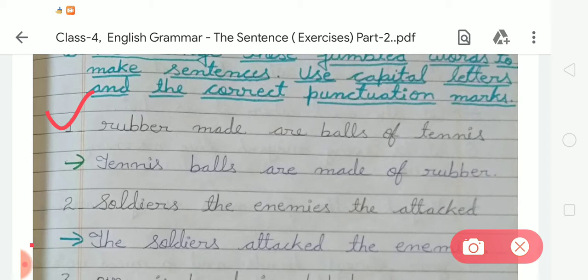Firstly we have to write tennis, and we have to use a capital letter, because the first letter begins with a capital letter. So: Tennis balls are made of rubber. Like this we have to arrange the given jumbled words. Firstly tennis, second balls, third are, fourth made, fifth of, and sixth rubber. Tennis balls are made of rubber. Like this we have to rewrite the given sentence.